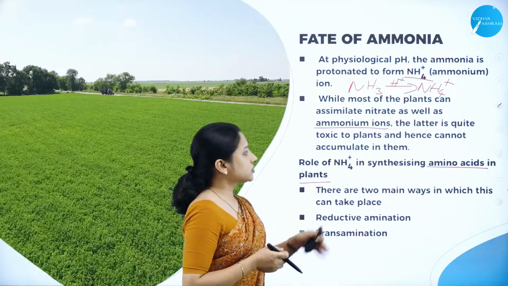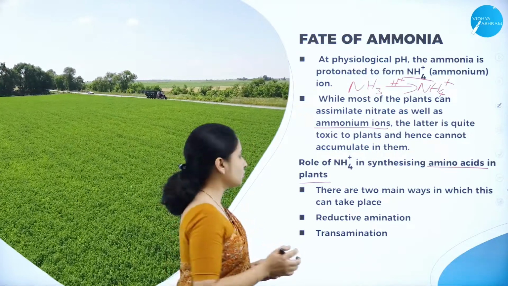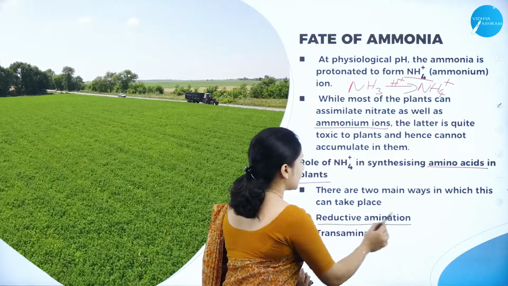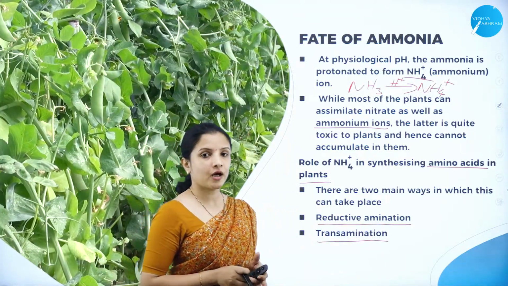So here, what is the role of ammonium ion in synthesizing amino acids in plants? It can be done in two ways. One is reductive amination and the other one is transamination. So what did we understand so far?